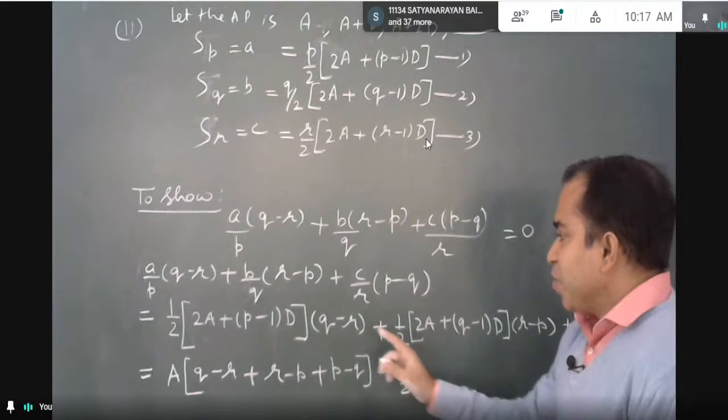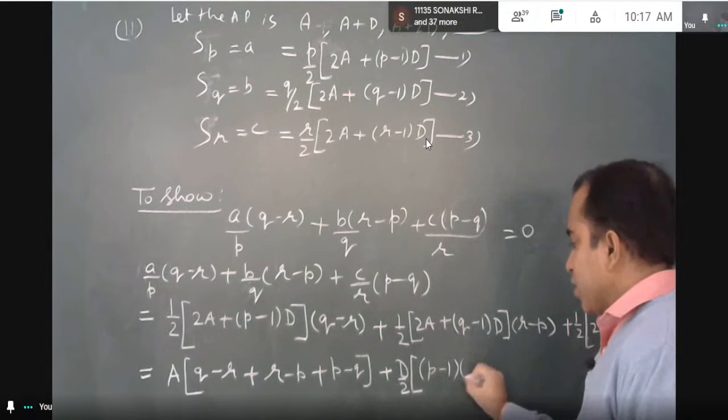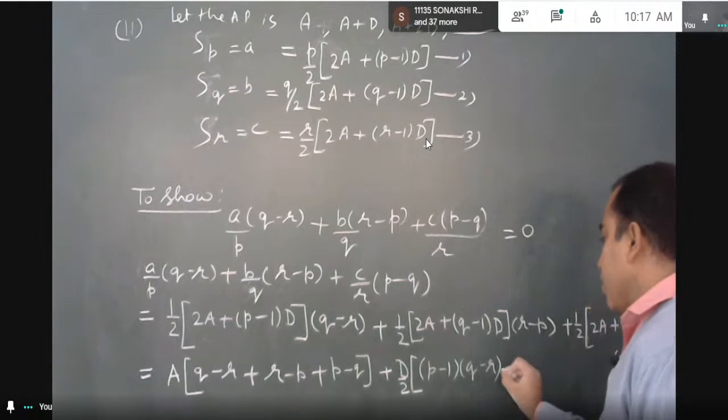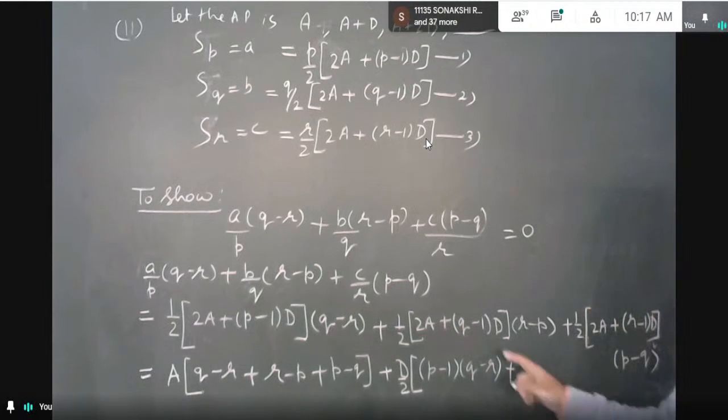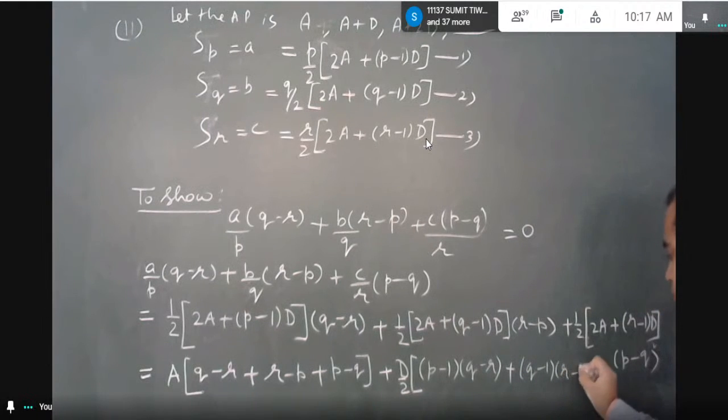You'll get (p − 1)(q − r), right? Plus from the second bracket you'll get (q − 1)(r − p), okay? Plus from the third bracket you'll get (r − 1)(p − q).